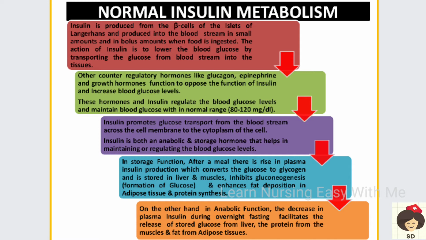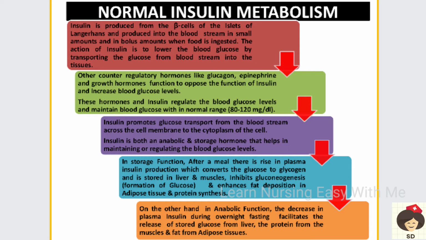Like when we are fasting for a long time and our body needs glucose, at that time the blood glucose levels will increase with the help of these hormones. These hormones and insulin join together, regulate, and maintain the blood glucose in the normal range, that is 80 to 120 milligram per deciliter. This insulin will promote the glucose transport from the bloodstream across the cell membrane to the cytoplasm of the cell.